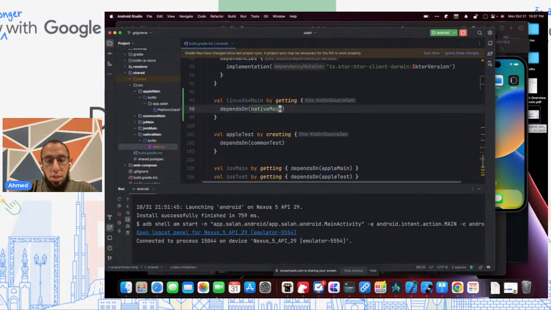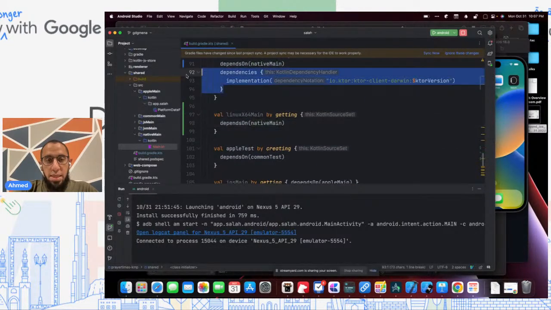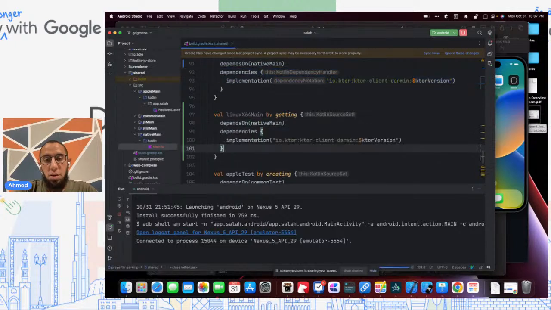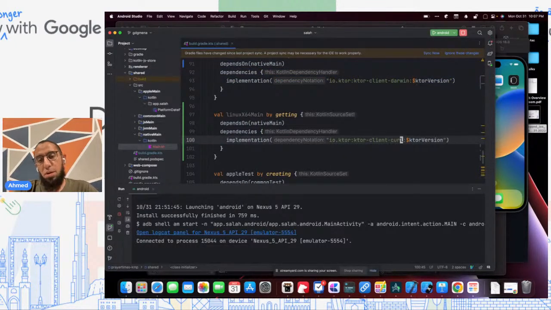And I would need to also add the dependency, but on the curl version, not on the Darwin one. So I'll change this from Darwin to curl. And then, in theory, the one more thing I would need to do would be to implement this platform date